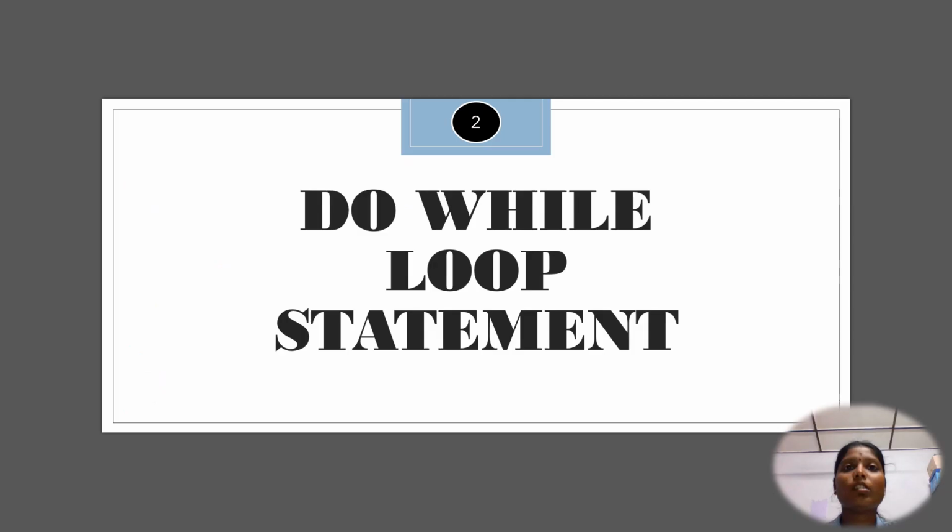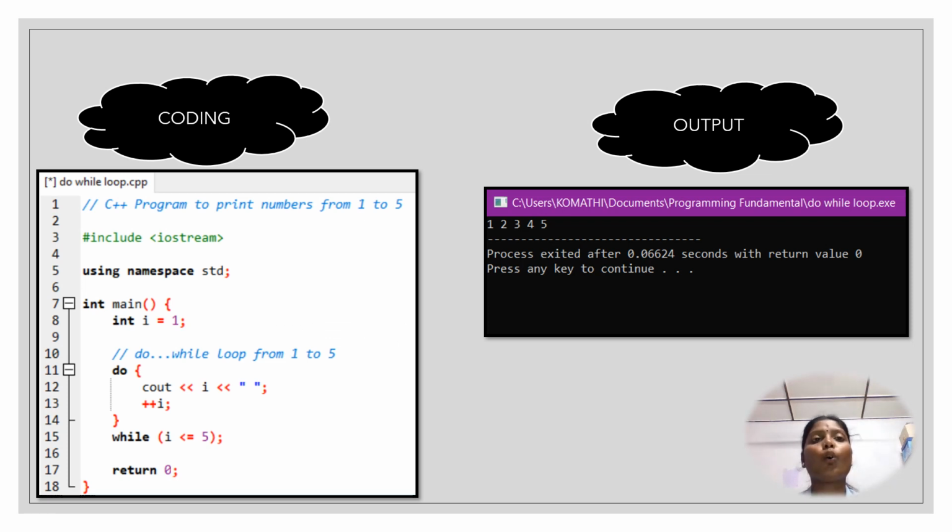Next is the do while loop statement. The do while loop is a variant of the while loop with one important difference, which is that the body of the do while loop is executed once before the condition is checked. Let me show in the coding how it works. We can see the coding for the do while loop and also the output.